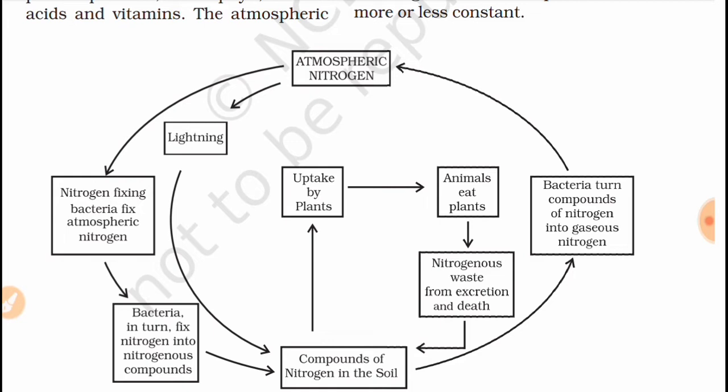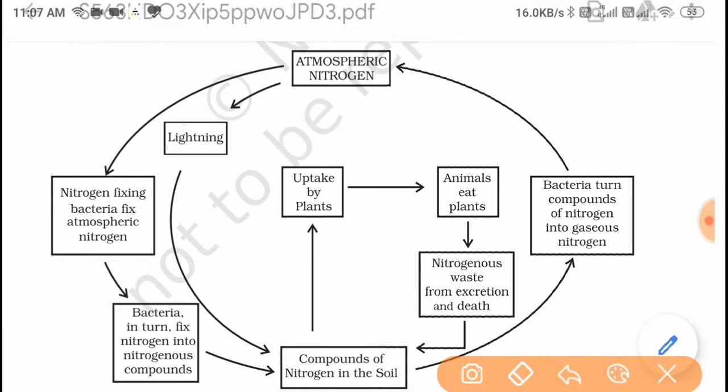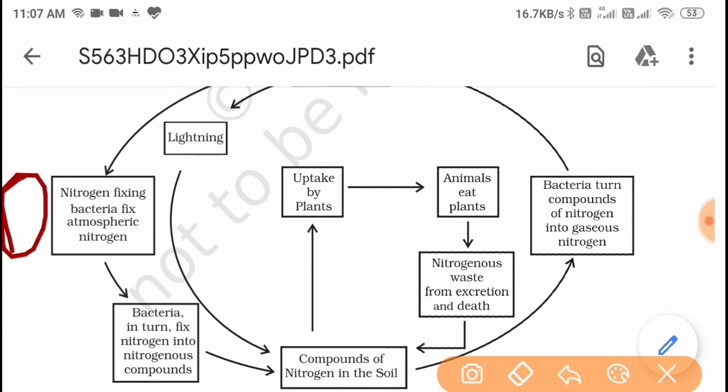On the left hand side you can see, first, nitrogen fixing bacteria here fix the atmospheric nitrogen. Bacteria in turn fix nitrogen into nitrogenous compounds. So there are two types of process you can see. First, nitrogen fixing bacteria fix atmospheric nitrogen. Then, bacteria in turn fix nitrogen into nitrogenous compounds.